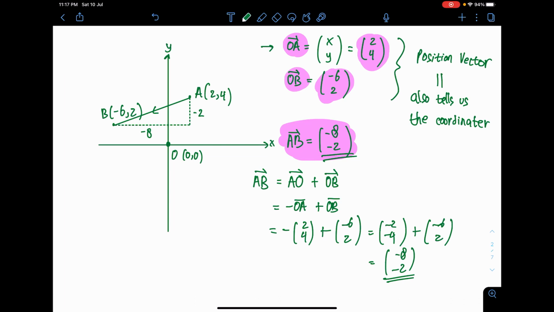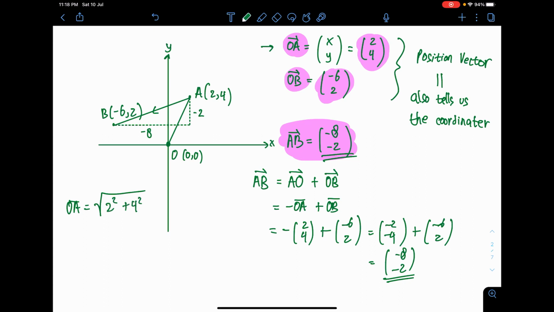Now, in addition, because vectors are now in coordinate geometry, they often ask you to find the length of a vector. Find the length of vector OA, find the length of vector OB, find the length of vector AB. You can see clearly that finding the length here is basically just like coordinate geometry. Finding the length of OA is just the Pythagoras theorem. You just do the square root of 2 squared plus 4 squared.